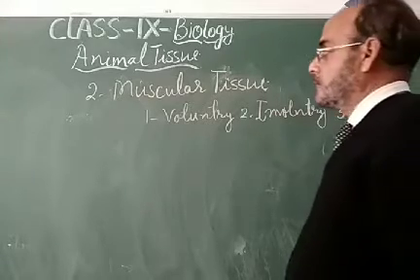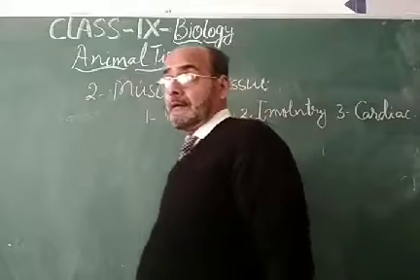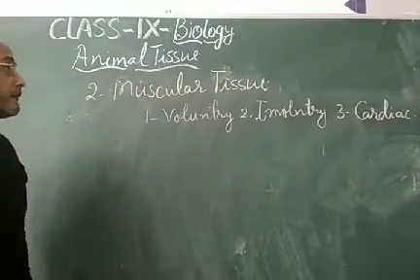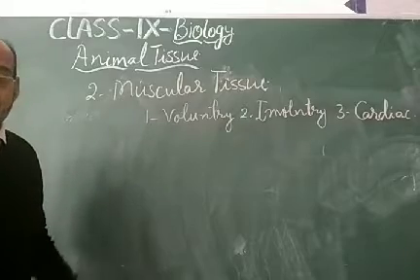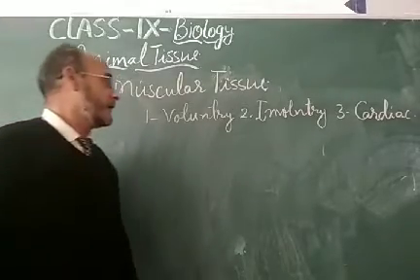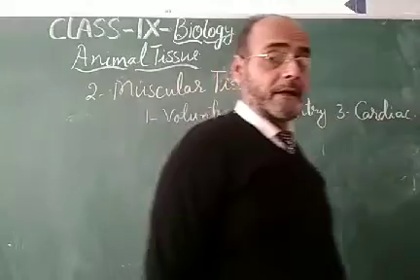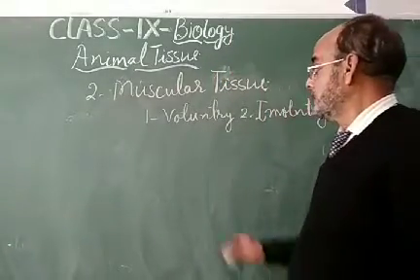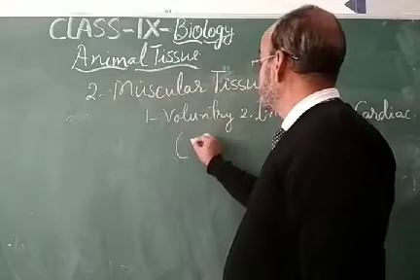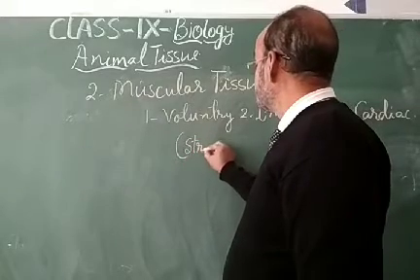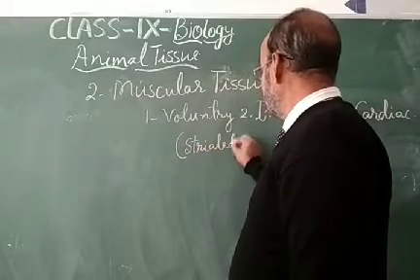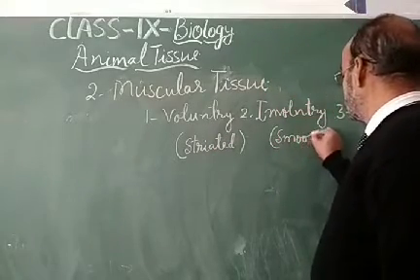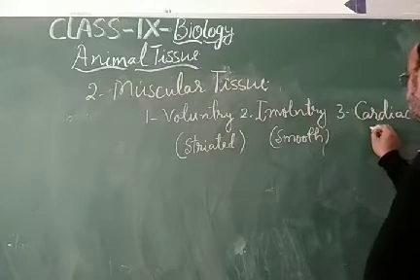So the second type of animal tissue, the muscular tissue, is categorized into three categories: voluntary, involuntary, and cardiac muscles. These are also called striated, smooth, and cardiac.